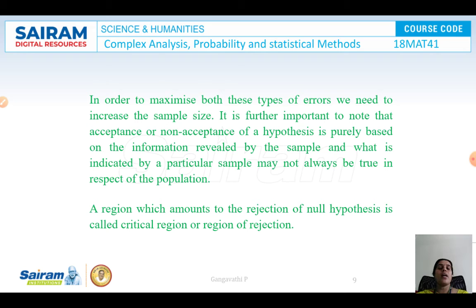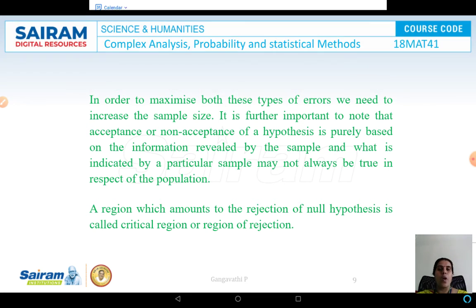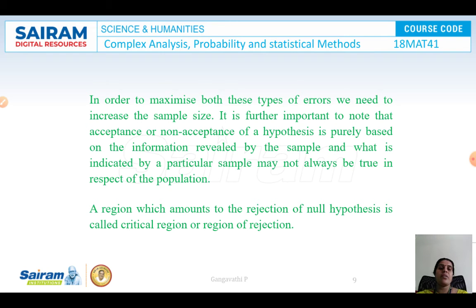In order to say a person is COVID positive, the sample will be collected first and the sample is going to be tested. Based on the sample only, we tell whether the person has COVID or not. So accepting or rejecting is based on the sample which is collected, and what is indicated by the particular sample may not always be true in respect of the population.